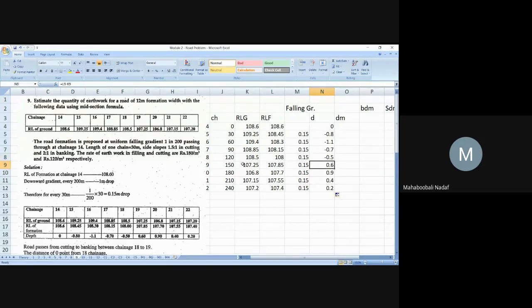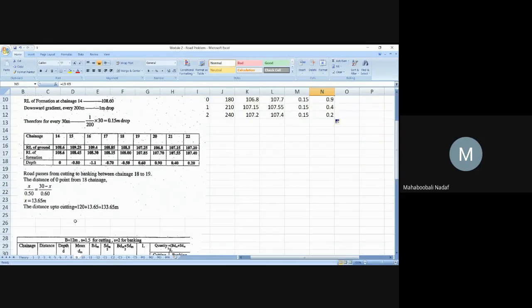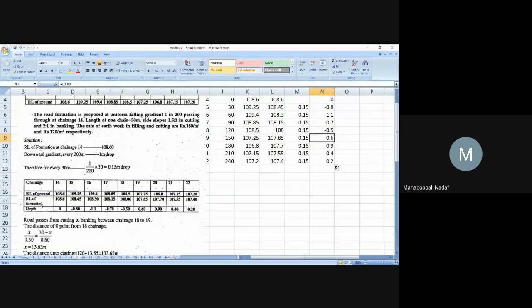That means there must be some distance between 120 and 150, maybe 130, maybe 135, maybe 140, where the depth is 0. From that point, the chainage is shifting from cutting to filling. So how to find that out? Using a diagram. So I will draw that diagram.